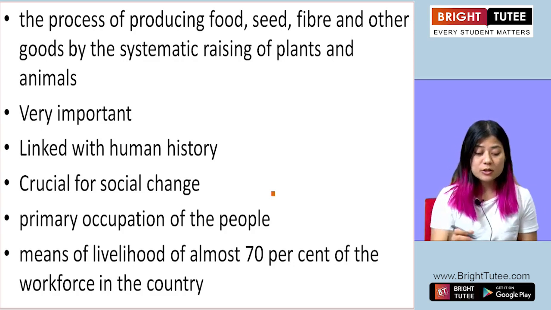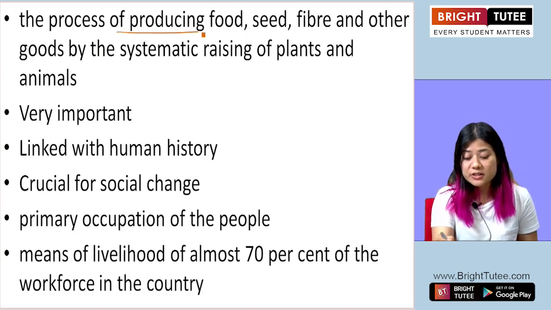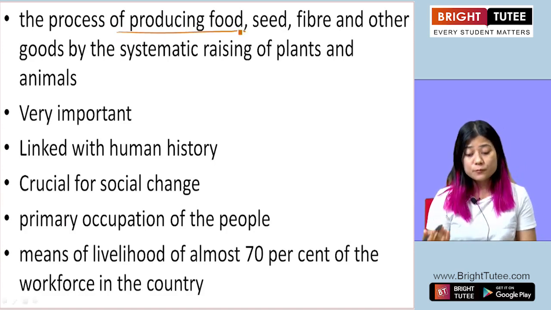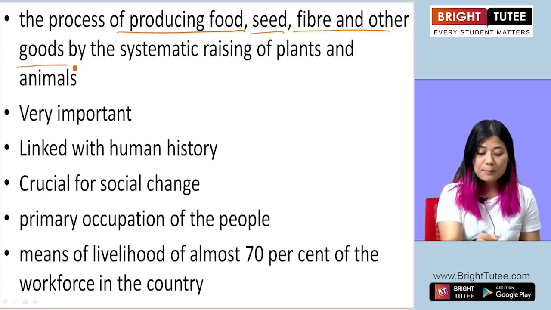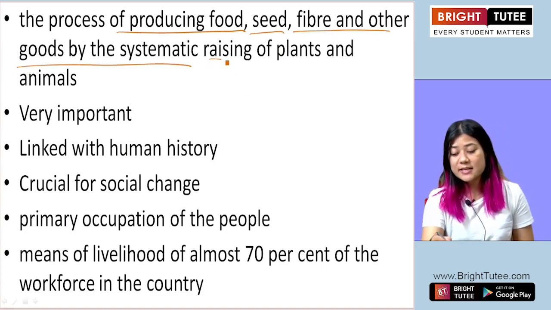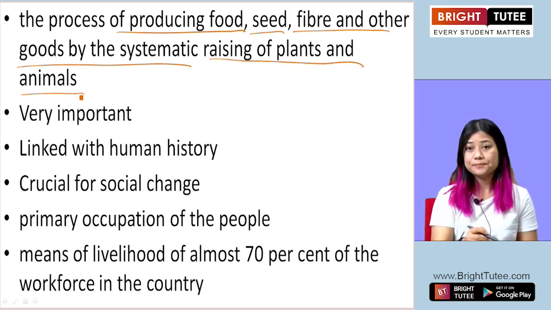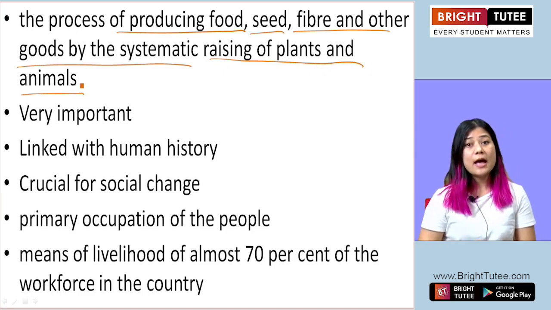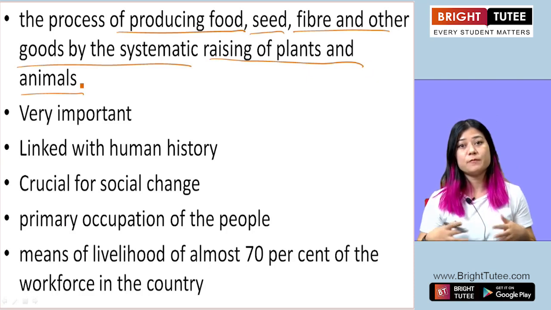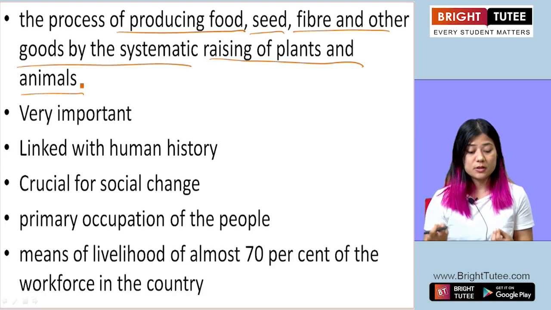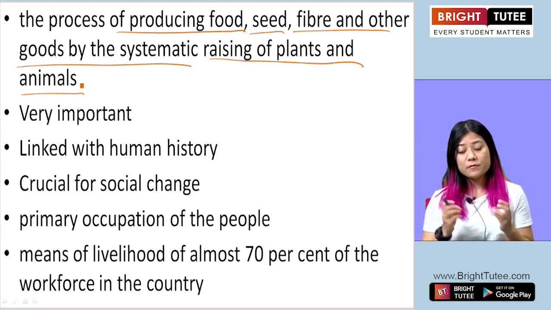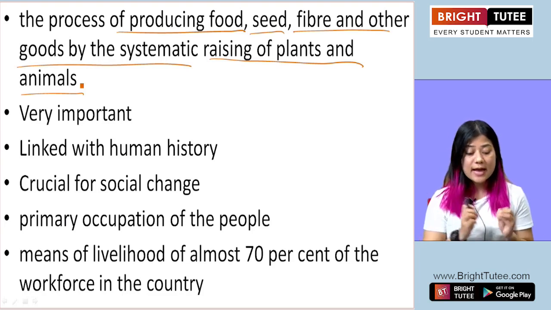So agriculture is the process of producing food, the production of food, okay, seed, fiber and other goods by the systematic raising of plants and animals. So this is called agriculture, the entire process of production of food, seed, fiber and other goods by a system of raising plants and animals.